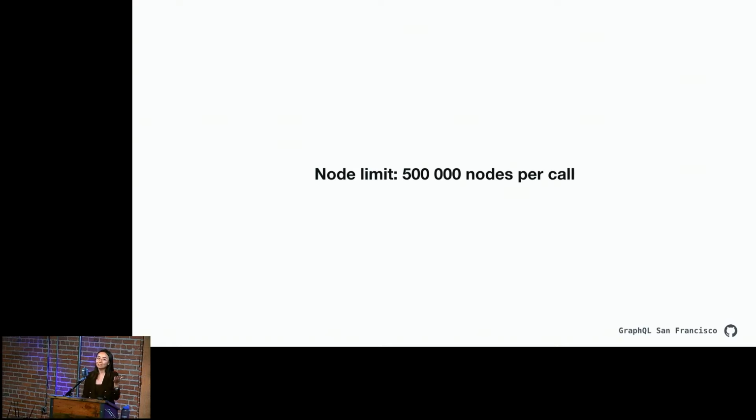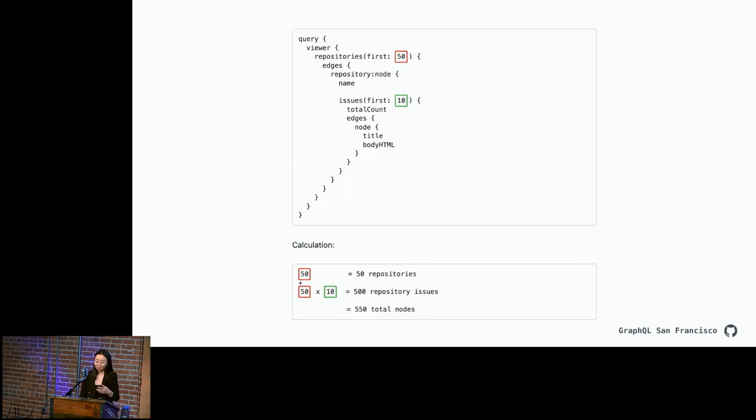So we have something called the node limit, and the node limit is 500,000 nodes per call, which I just think is funny. That's such a high number, like I can't even conceptually think about it. The way that we calculate nodes, well, nodes are hopefully familiar within a GraphQL context, but every kind of entity that you're calling is going to count as a node, and we have the sample calculation up. This is on the easier side of calculations. You can take a look on our public docs for a more complex calculation, but you're not going to be able to run something that's going to fetch more than 500,000 nodes.